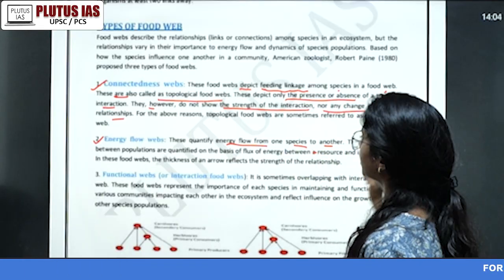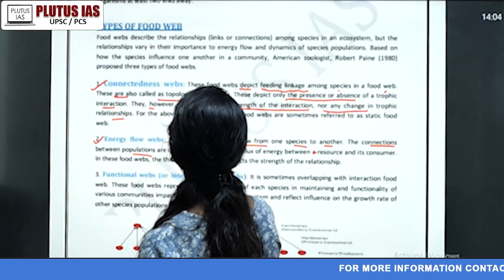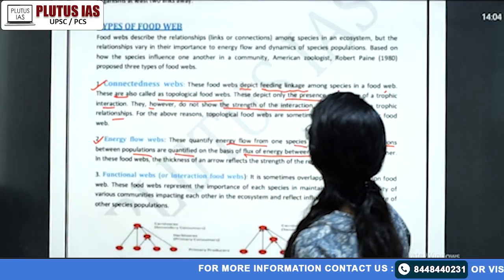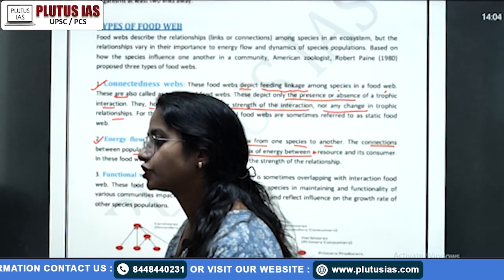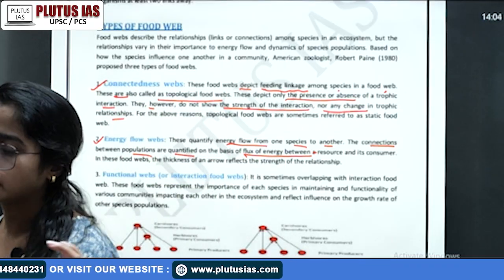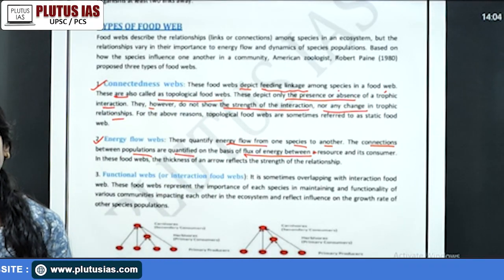These connections between the populations are quantified on the basis of the flux of energy between a resource and its consumer. Suppose the producer, say, transfers energy to the grasshopper, or maybe to the goat, or maybe to the rabbit, like this type.